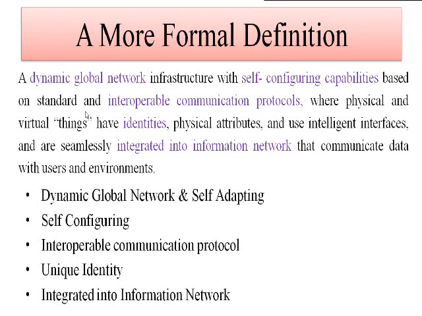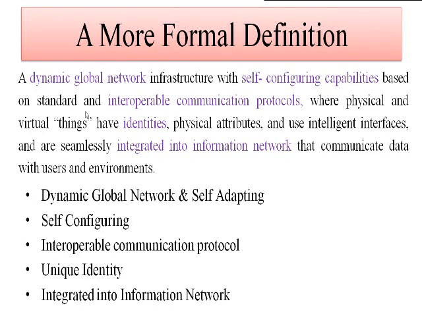Whatever words are present in the different colors are nothing but the keywords for the definition. The IoT can be called a dynamic global network because the number of nodes currently present in a network may change after some time. Okay, so we have the addition as well as the deletion of sensors inside a network.